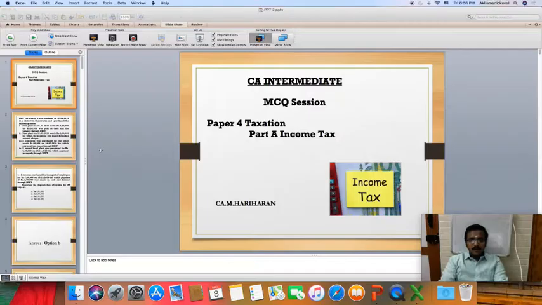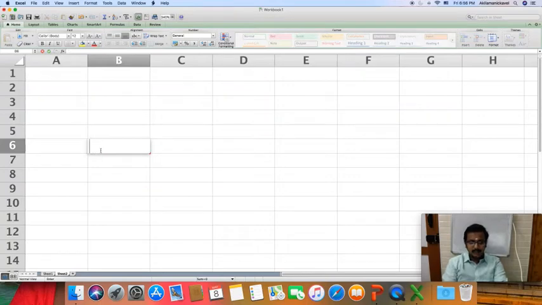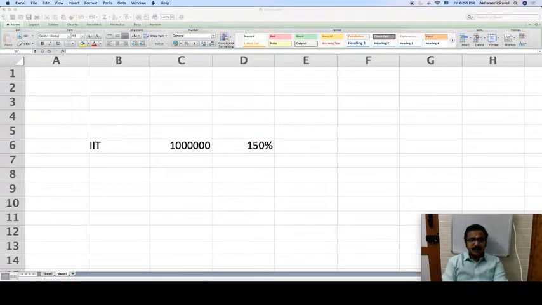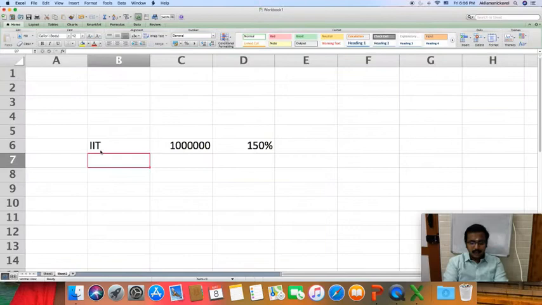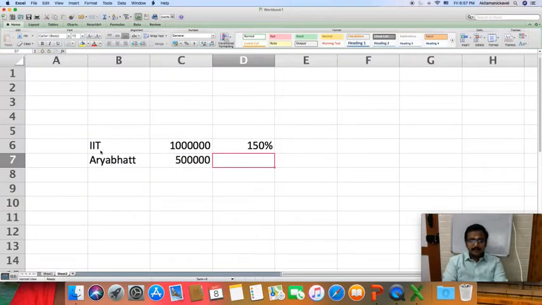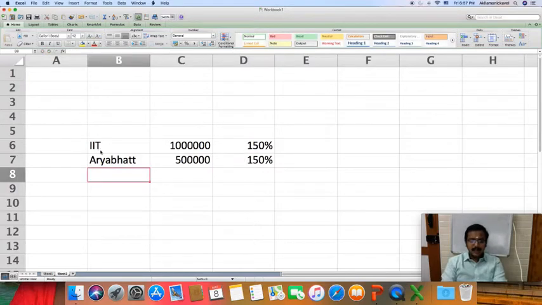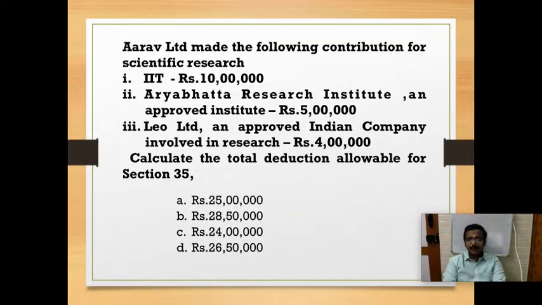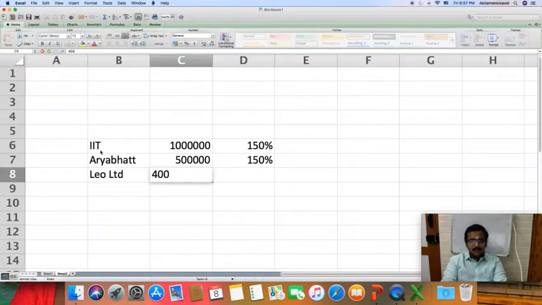Okay, so the total deduction will be as follows. For IIT, 10 lakhs, I can claim 150%. For the Aryabhatta institution, I have contributed 5 lakh, and for that also I can claim 150%. And Leo Limited is an Indian company. For that I have contributed 4 lakh, and I can claim 100%.